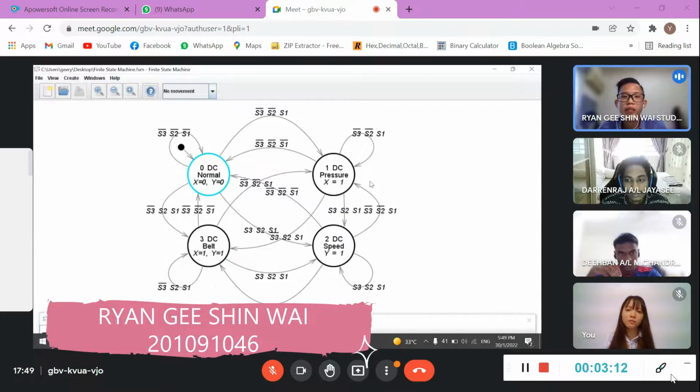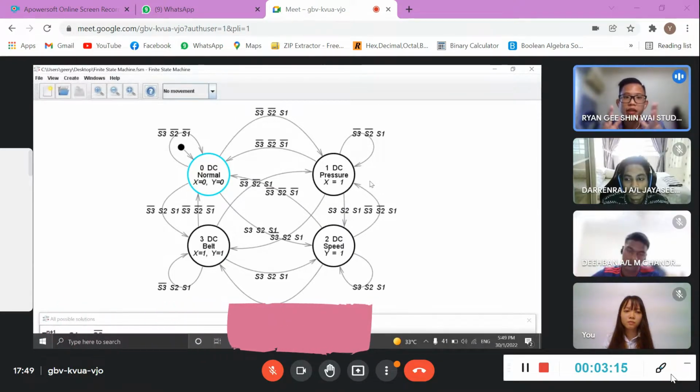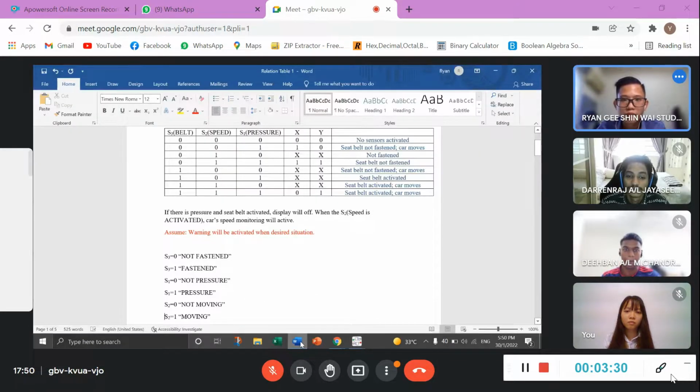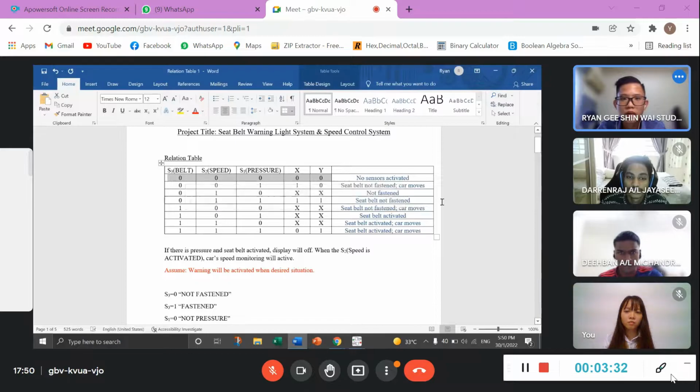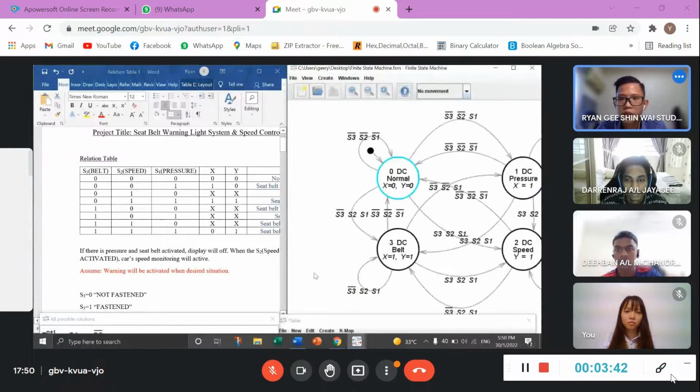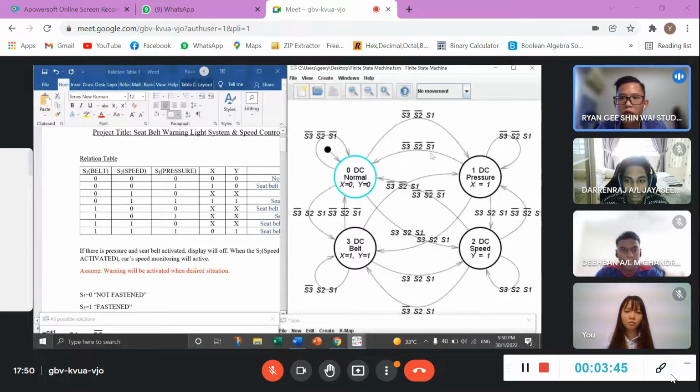I'm going to talk about my state diagram. In the state diagram, I have four states, which are state zero, state one, state two, and state three. I declared that all the don't care conditions won't be considered in my arc lines, won't be considered in my state diagram. This will be my state zero, this will be my state one, this will be my state three, and this will be my state two, as you can see from the state diagram. This is how we form it.